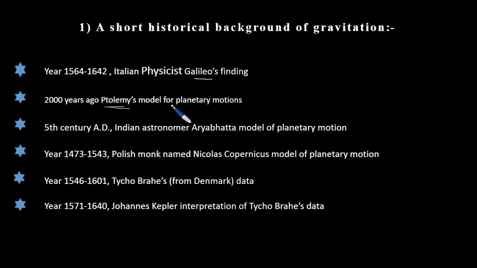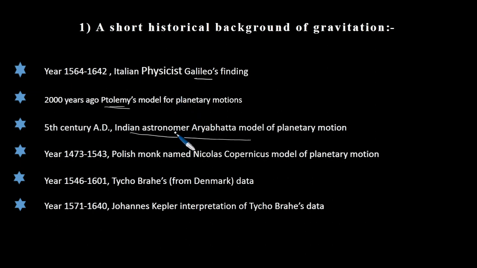Then some 400 years later, one of the great Indian astronomers, Aryabhatta, also proposed a model for planetary motion, termed a heliocentric model, in which Aryabhatta suggested that the sun was at the center of the circle and the planets all move around the sun in circular orbits.